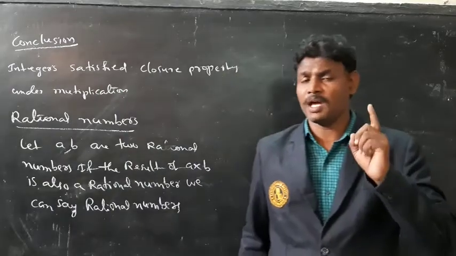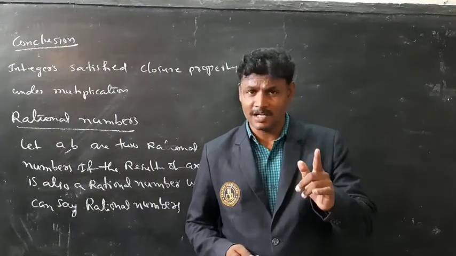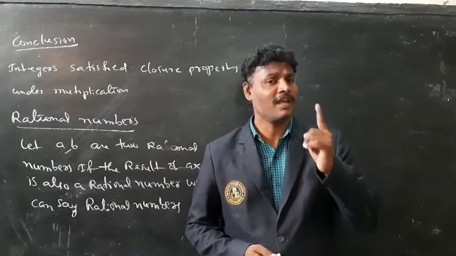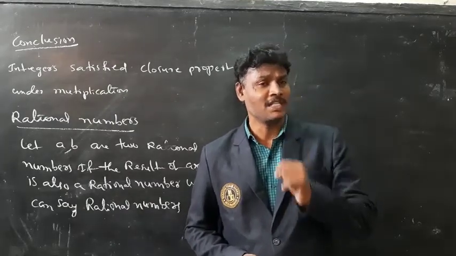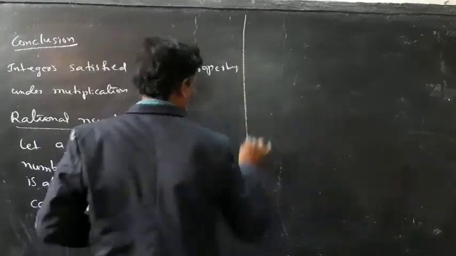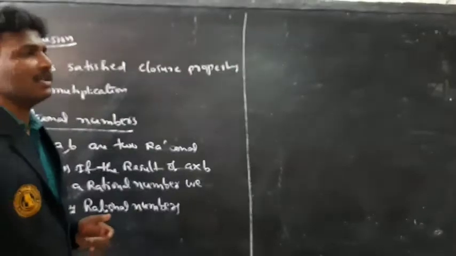Let a, b be two rational numbers. If the result of a into b is also a rational number, we can say rational numbers satisfied closure property under multiplication. Now some examples on rational numbers.